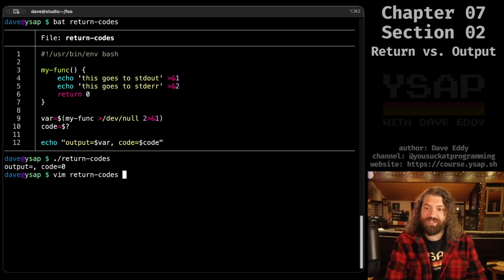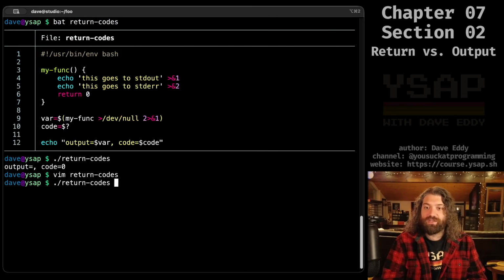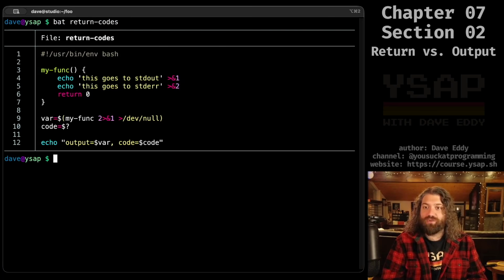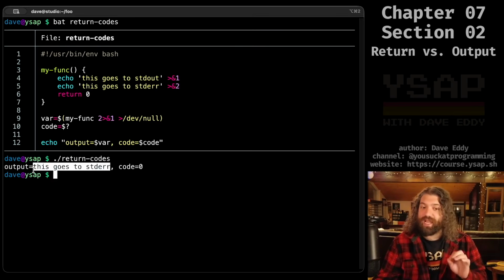If we reverse these lines, things get a little bit gnarly. So let's put that line here at the beginning and let's get rid of it at the end. So now I've effectively reversed these lines. So now we're saying I want 2 to go where standard out is, which is just my normal terminal, which is just going to be captured by this. But I also want standard out to go to dev null. So in this case, we're going to get the opposite of what you would expect. We get this goes to standard error. This is a way to capture just standard error and throw standard out away.